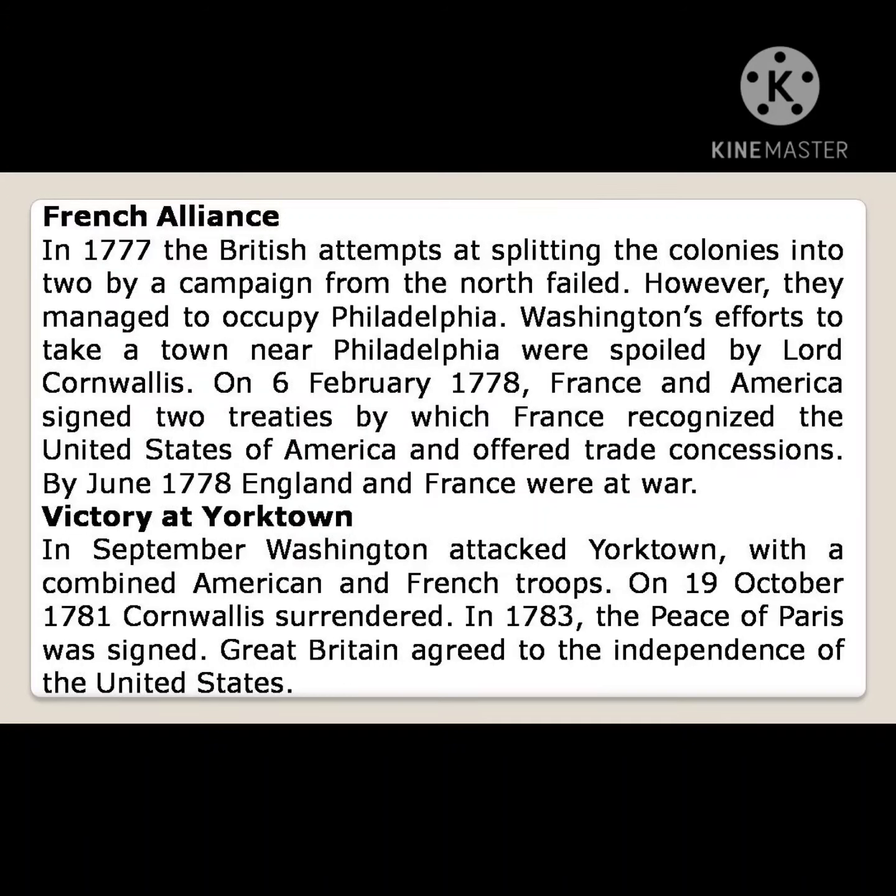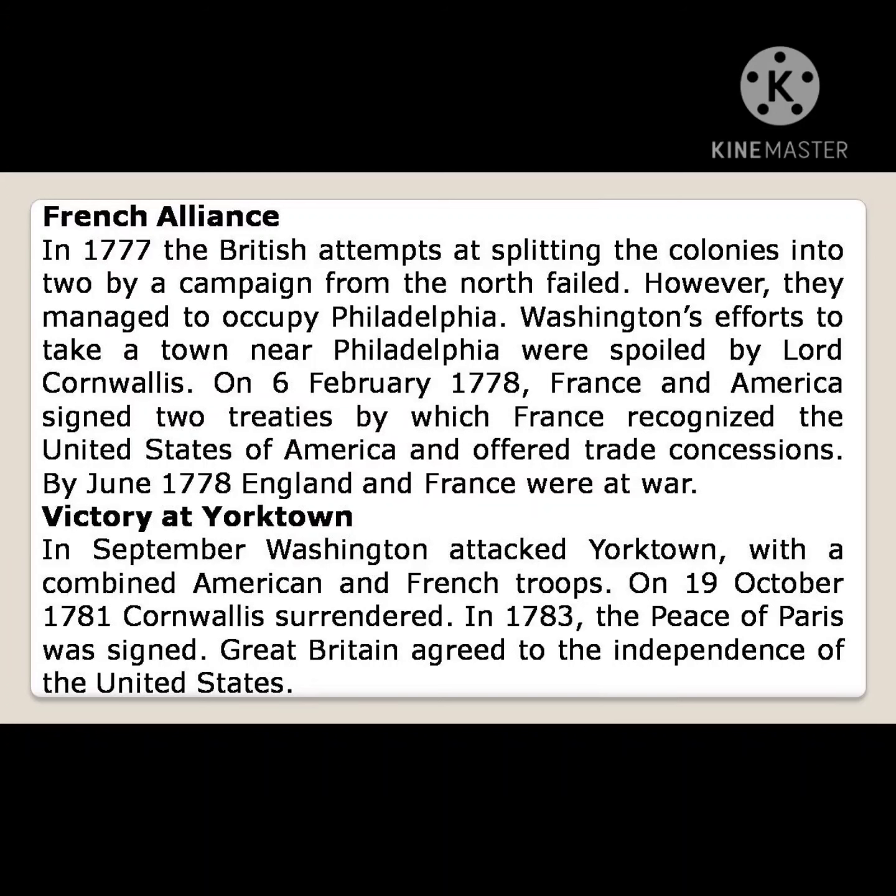However, they managed to occupy Philadelphia. Washington's effort to take a town near Philadelphia was spoiled by Lord Cornwallis.